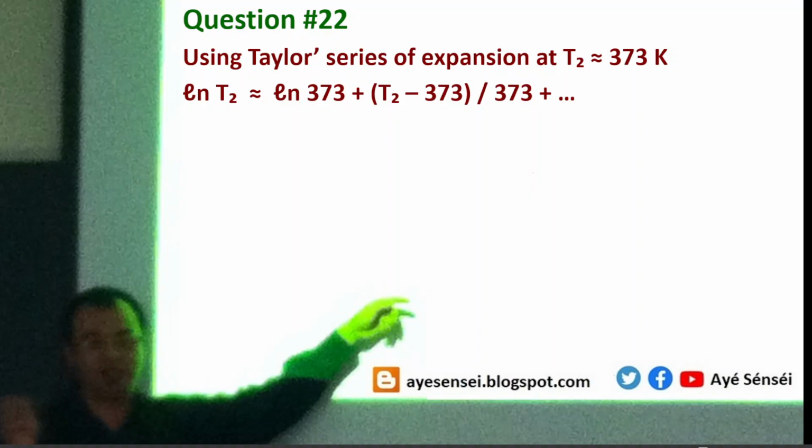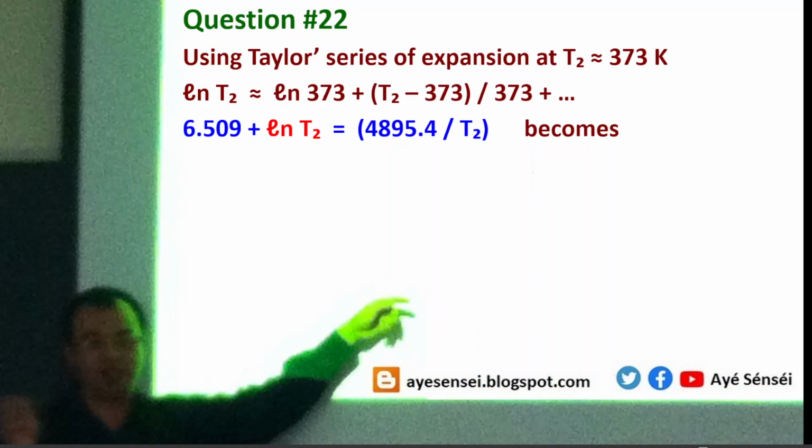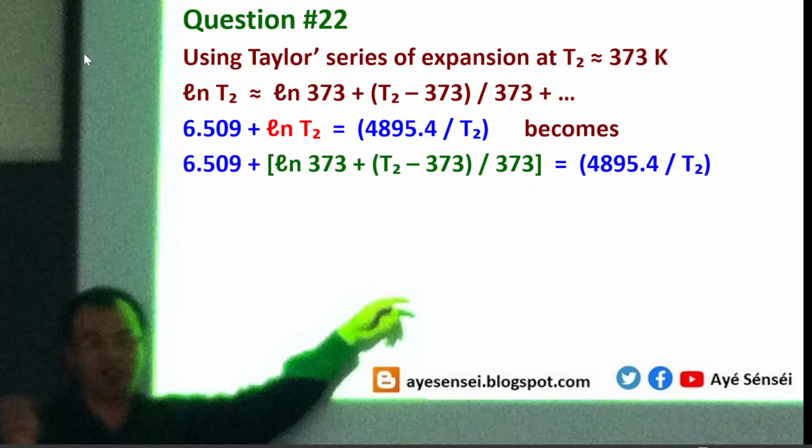So using the Taylor series expansion, the logarithmic function can be written like this. Alright, so this is the original equation. And then pay attention, the logarithmic function here, ln, I'm going to replace with the result from the Taylor series expansion. So this is what we get.